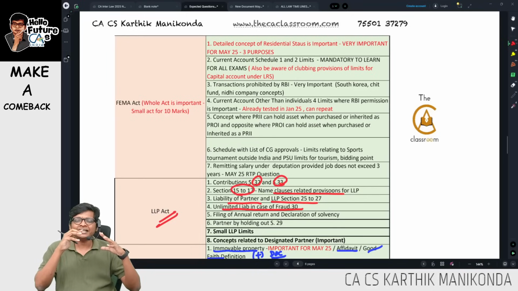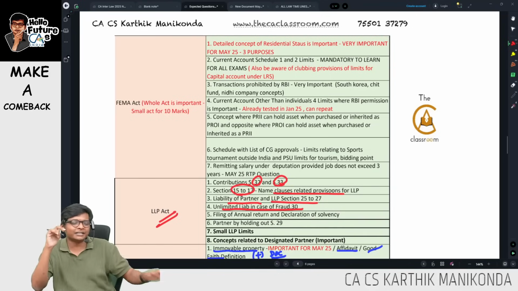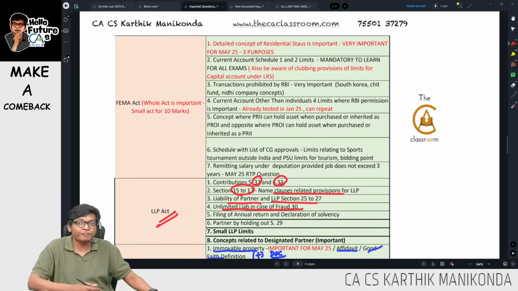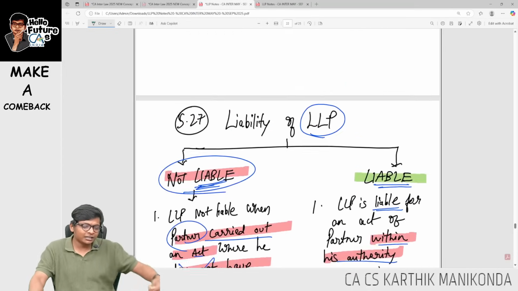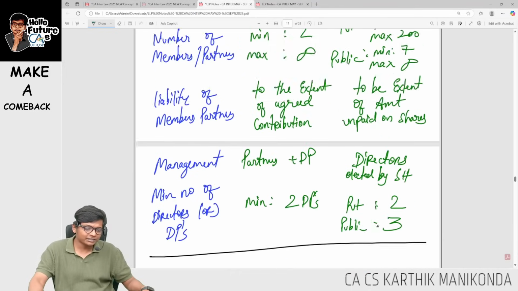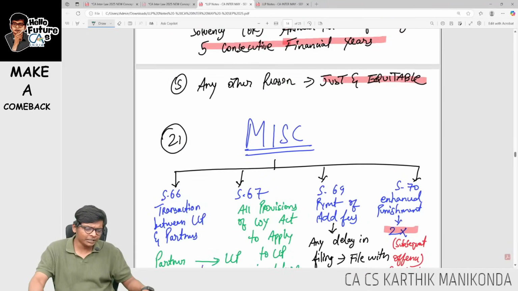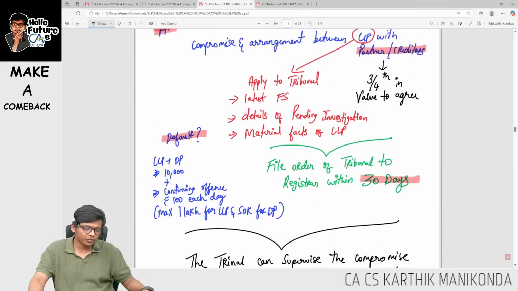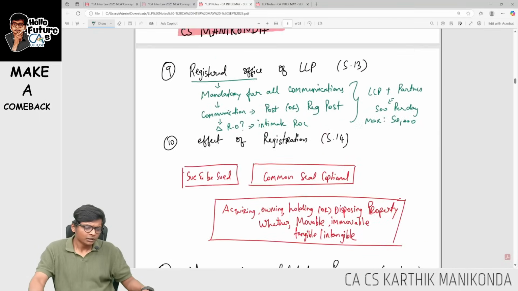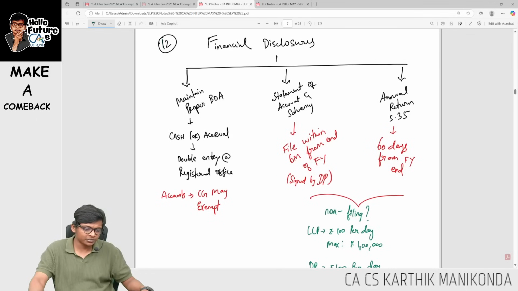In section 30, generally LLP liability is limited, but however in some cases liability becomes unlimited in case of fraud. Members are personally liable, unlimited liability. Filing of annual return and declaration of solvency, next important area. Let me show you that. One of the initial concepts, yeah, here it is.